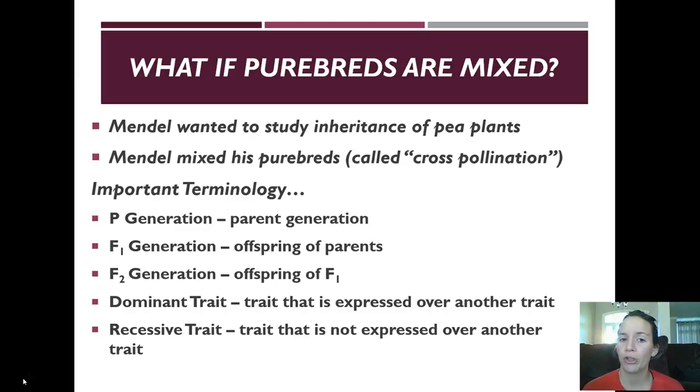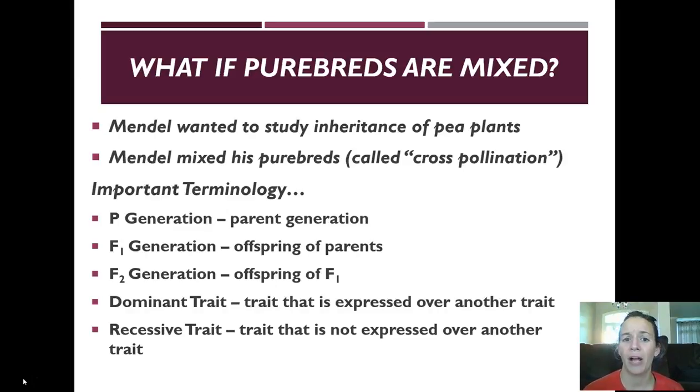There's some important terminology on this slide that you need to be aware of. Definitely make sure you write these things down and star them and highlight them. That way you know they're important terms. The P generation is the parent generation. The parent generation produces the F1 generation. And then the F2 generation is the offspring of F1. So if we look at this in context, F2 are the grandkids of the P generation.